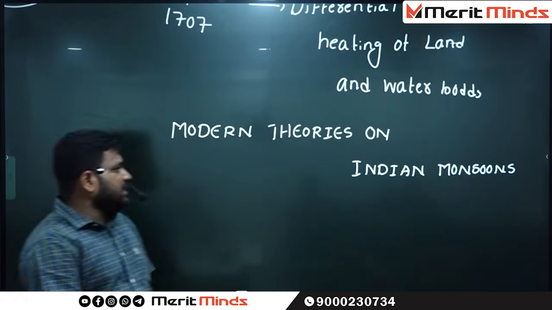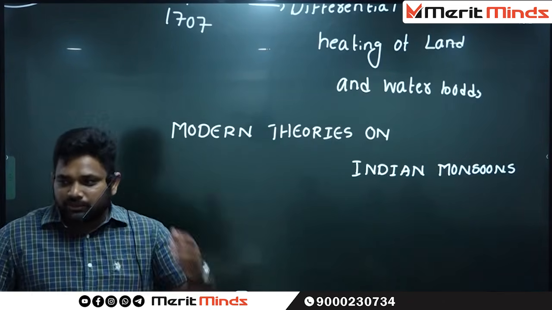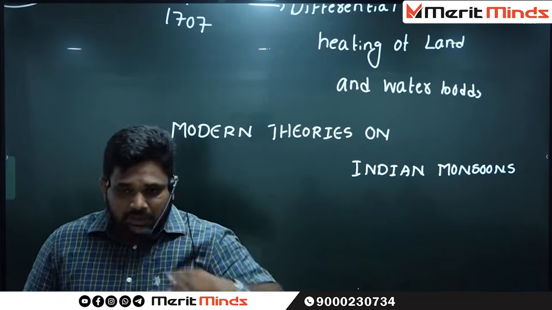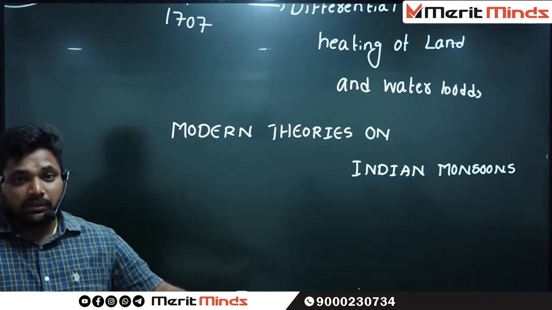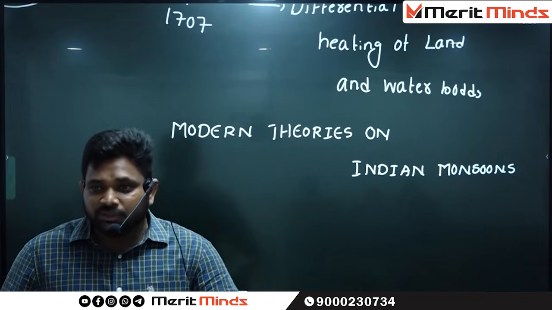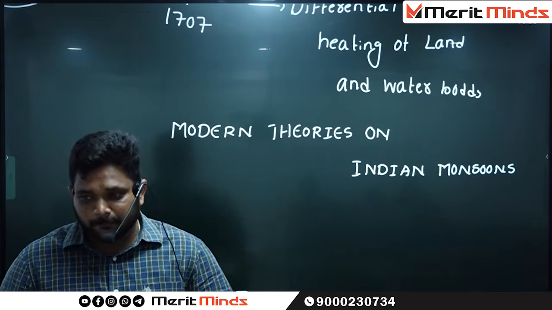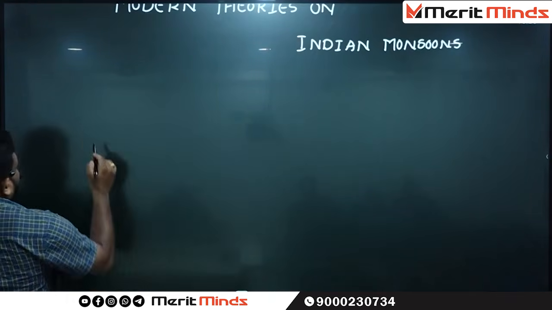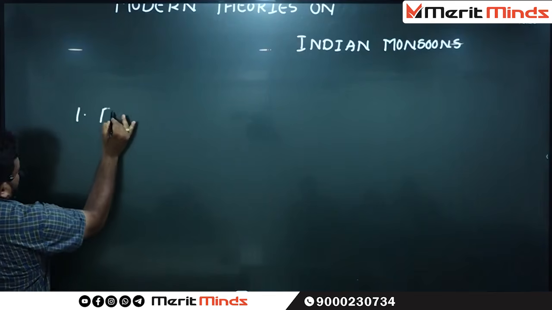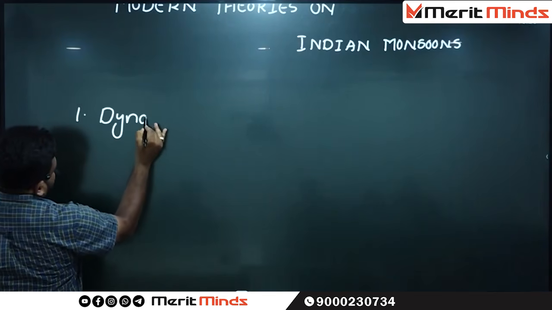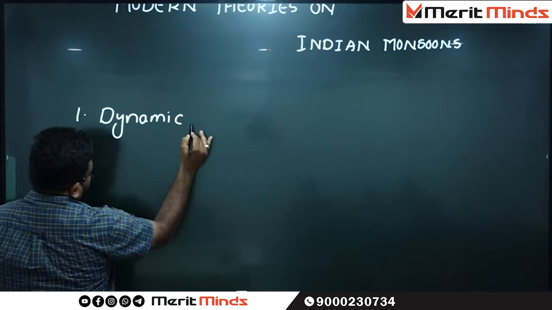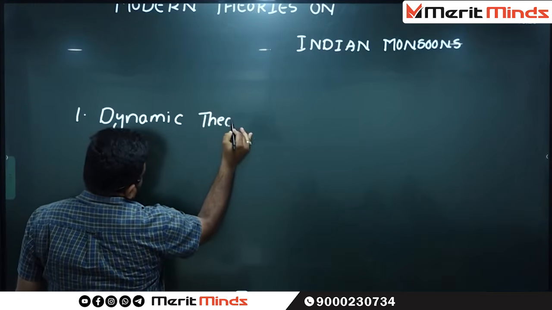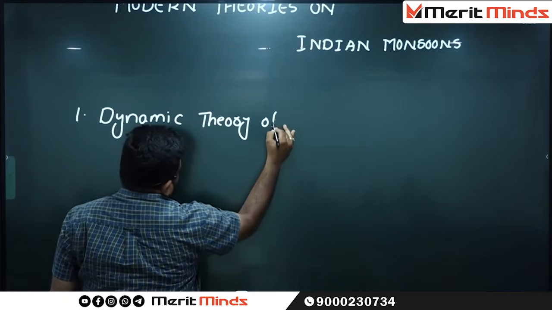So give the heading as modern theories on Indian monsoon. The first one is the dynamic theory of monsoon.